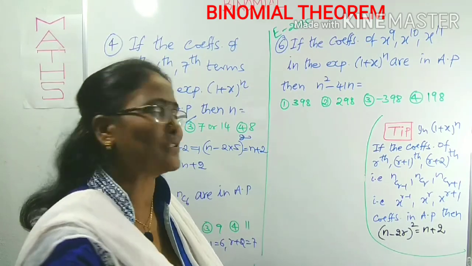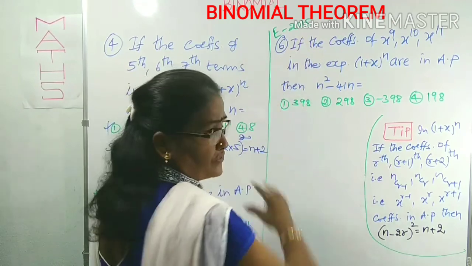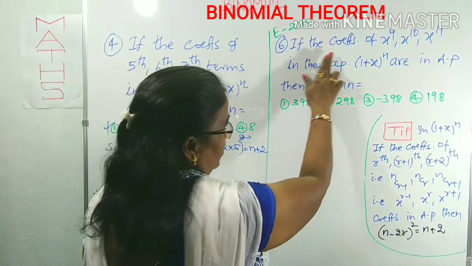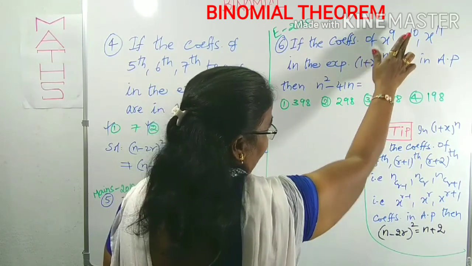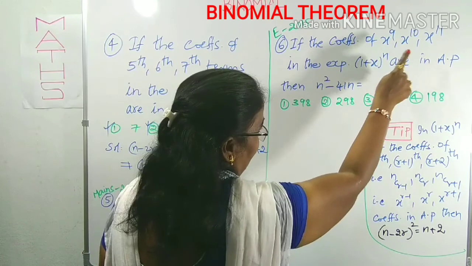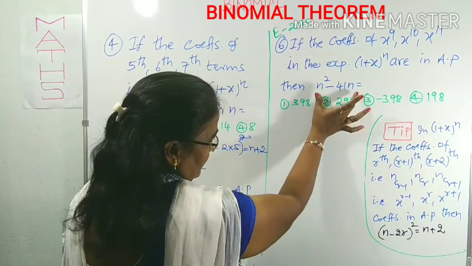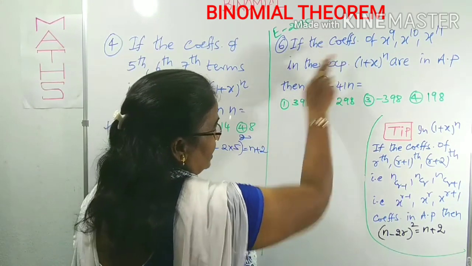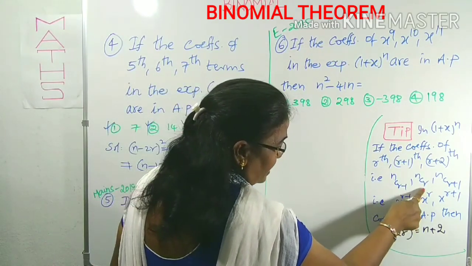Now come to the next question. It is given in EAMCET 2015. If the coefficients of x power 9, x power 10, x power 11 in the same expansion are in AP series, he is asking for this result. Coefficients of x power 9 means he has given this form: x power r minus 1, x power r, x power r.